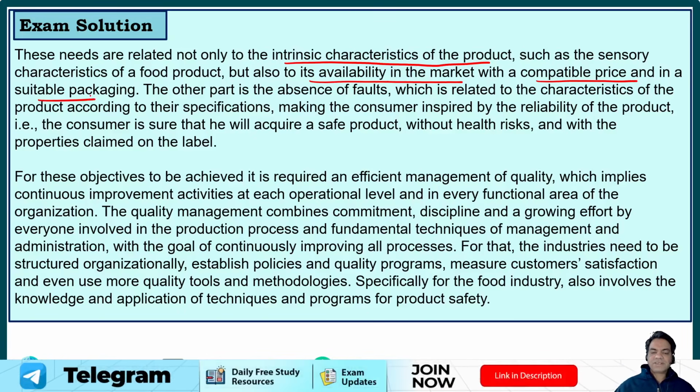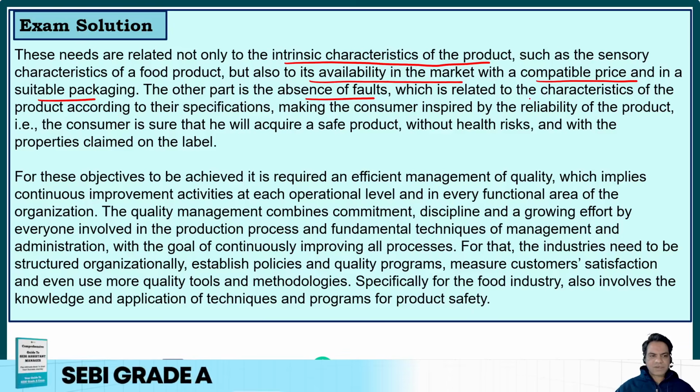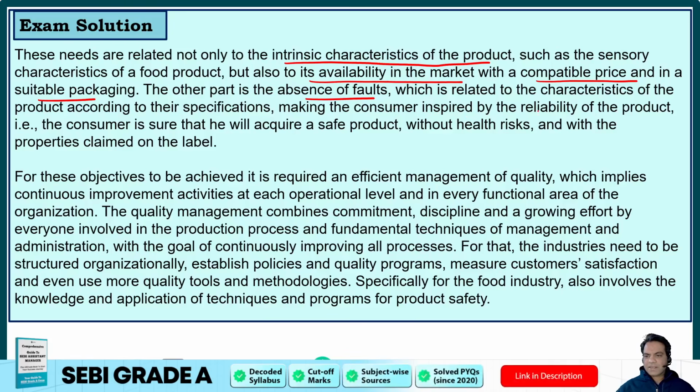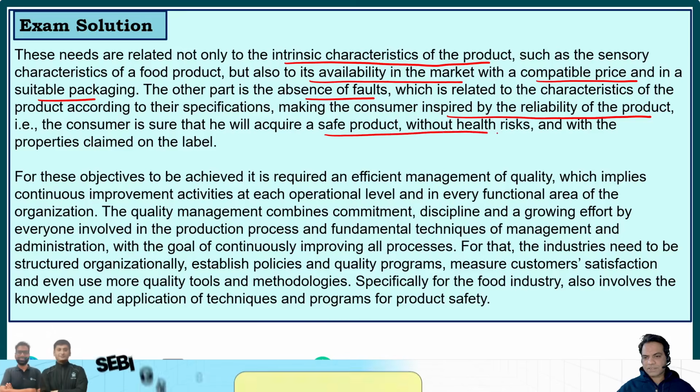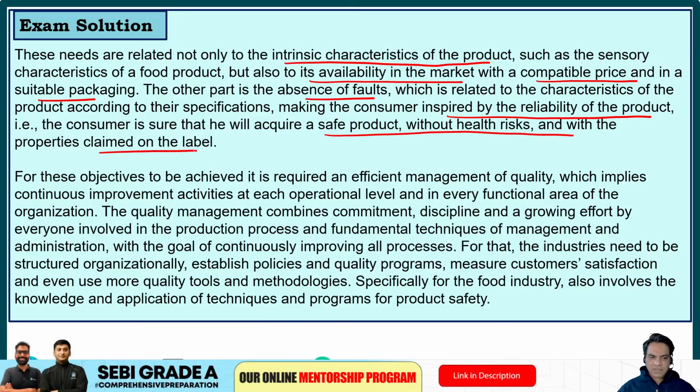So it's not just the intrinsic characteristic of a product such as sensory characteristics, but also availability in the market and pricing and suitable packaging. The other part is the absence of faults, which is related to the characteristics of the product according to their specifications, making the consumer inspired by the reliability of the product. That is, the consumer is sure that he will acquire a safe product without health risks and with the properties claimed on the label. So the second point is that it should be healthy, it should be safe, and it should adhere with the properties claimed on the label.